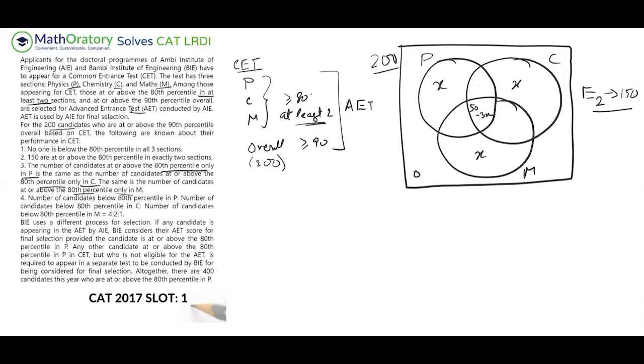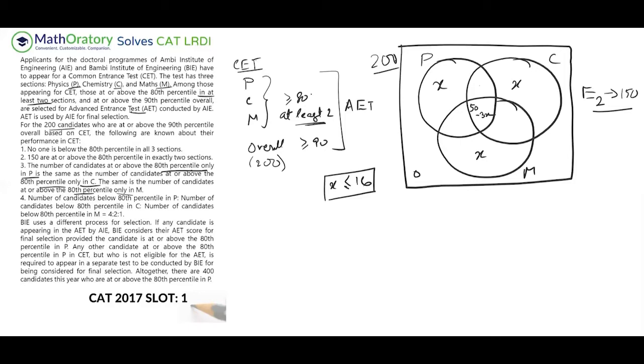So this indicates to me that, because each region has to be non-negative, this 50 minus 3x has to be non-negative, right? I hope you understood it. 50 minus 3x cannot be negative. So indirectly, we can say that 3x cannot be more than 50. So this 3x has to be less than or equal to 50, but x itself has to be an integer because that's also a region. So indirectly, what we can say is x has to be less than or equal to 16. So this is sort of a range that we get from this part.